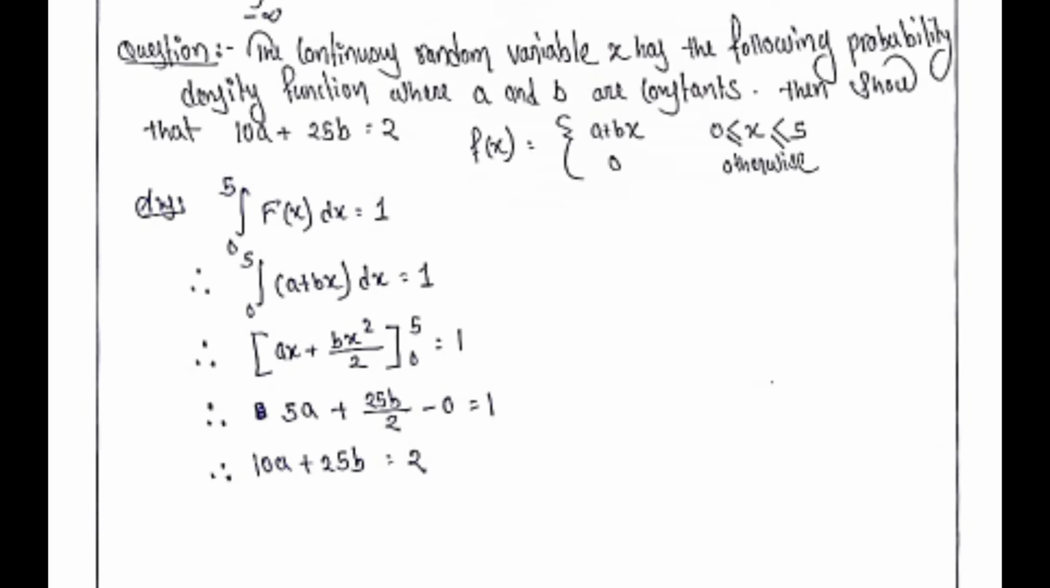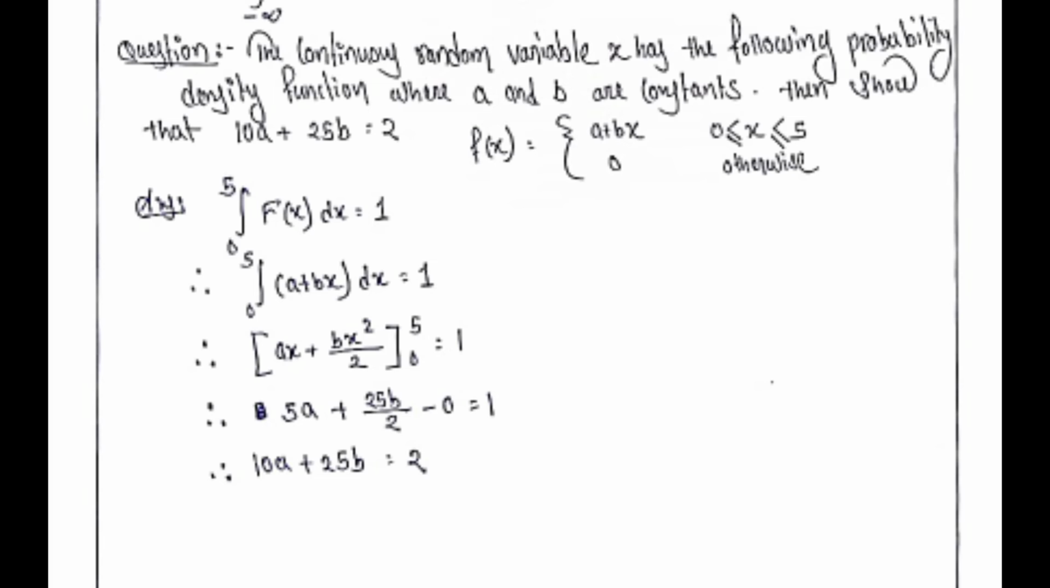Here it is given that f(x) is a probability distribution function. According to the second condition of probability distribution function that we read earlier, the integral from minus infinity to infinity of f(x) dx must be equal to 1. So applying that condition, we can see that a plus bx for 0 less than or equal to x less than or equal to 5, otherwise 0. So we are integrating 0 to 5 f(x) dx equal to 1, because otherwise f(x) will be equal to 0 and the integration has no result.